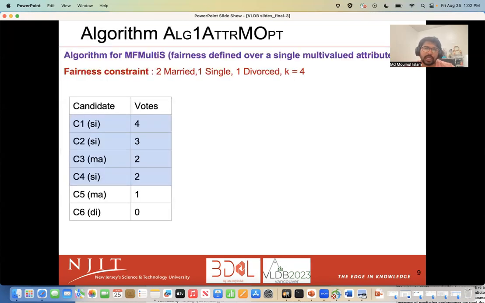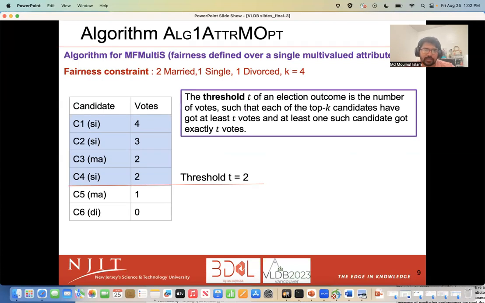Given the time constraints, I would like to briefly leave some intuition about design solutions for one of the studied problem variants, namely MF multi-S. That is the margin finding problem where the fairness constraints are defined over a single multi-value protected attribute. The main intuition is the following: design a threshold T such that each of the top k candidates gets at least T votes and one of the candidates gets exactly T votes. Then the problem becomes finding the T which minimizes the number of substitutions, that is the margin.